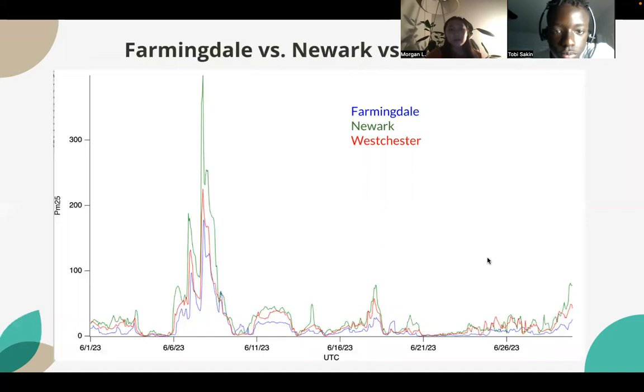Now we can compare Farmingdale versus Newark and Westchester, and Newark Liberty International Airport has the greatest peak during wildfire week, showing greatest PM2.5 concentration, which means it had the lowest air quality during this time.